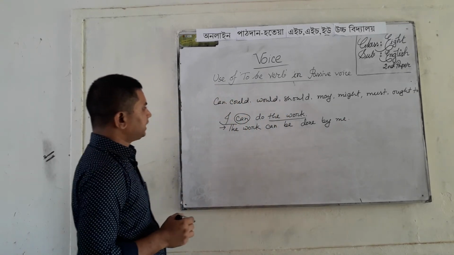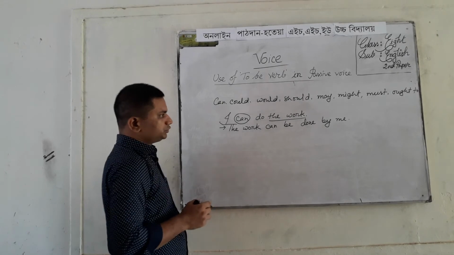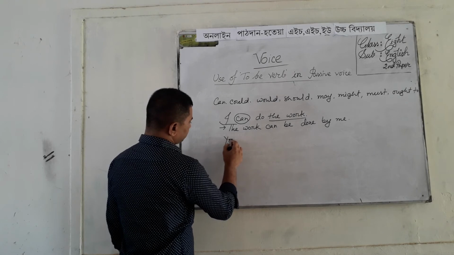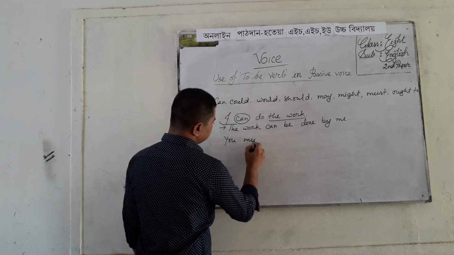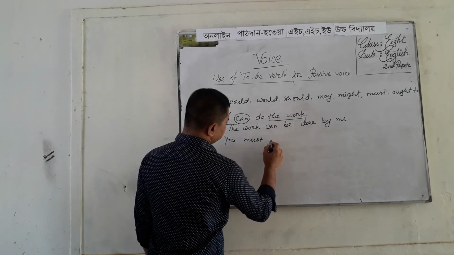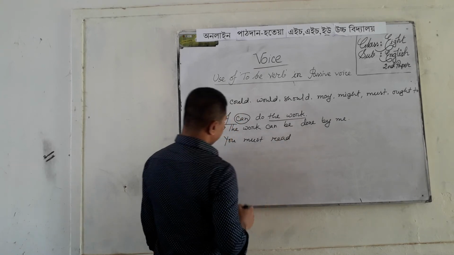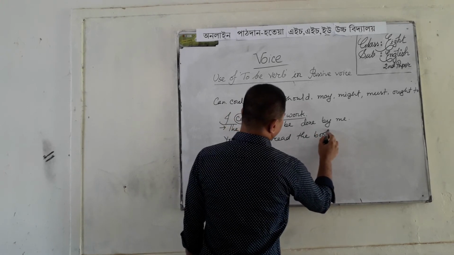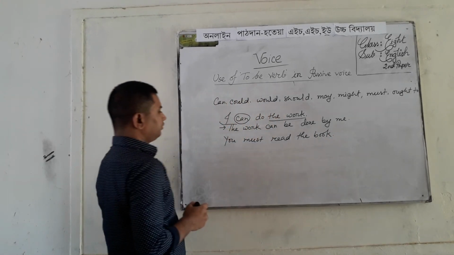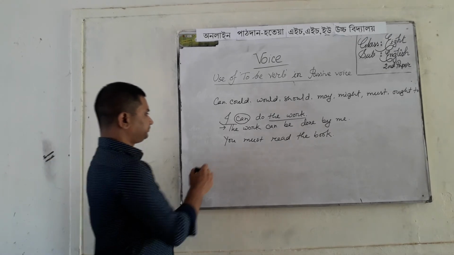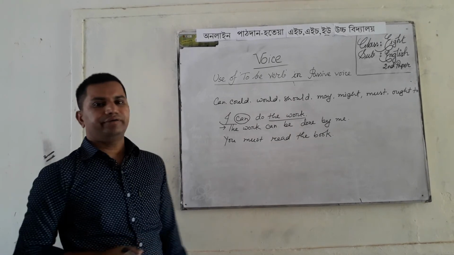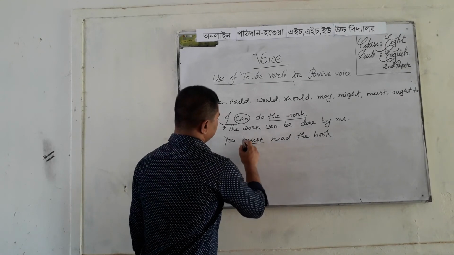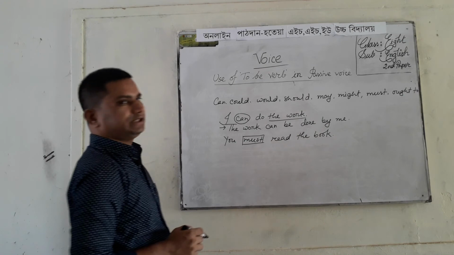I am writing another example here to make you understand, my dear students. You must read the book. My dear students, here must is used. You know that must is a modal auxiliary verb.